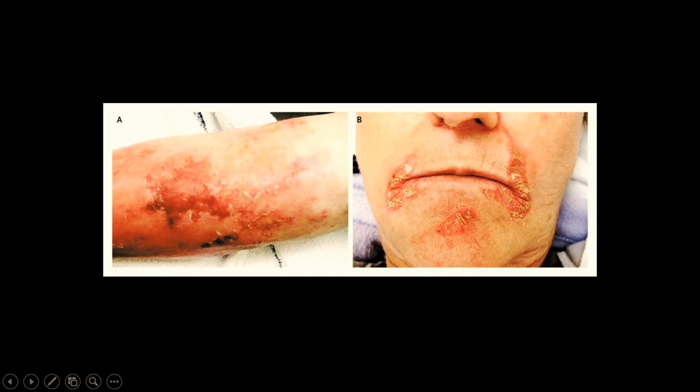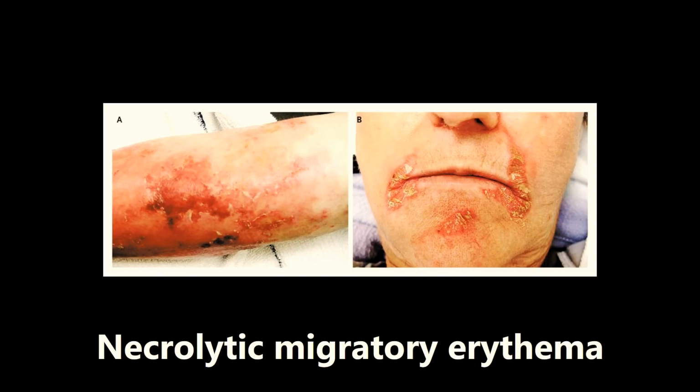This next one is pretty tough. It's an example of necrolytic migratory erythema. So you probably won't see a picture of this on the exam, and if you do, it has to be given with a really good vignette. Necrolytic migratory erythema is obviously these skin lesions typically seen around the mouth and the distal extremities. So you see both of those here. And the important thing to note is that it is associated with a glucagonoma.